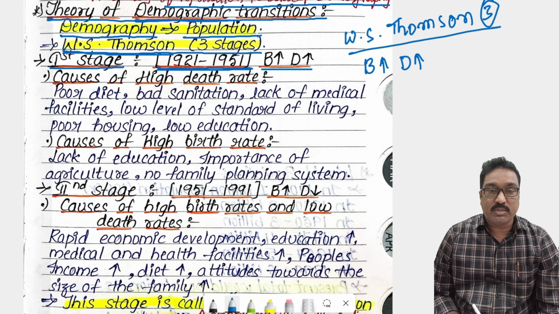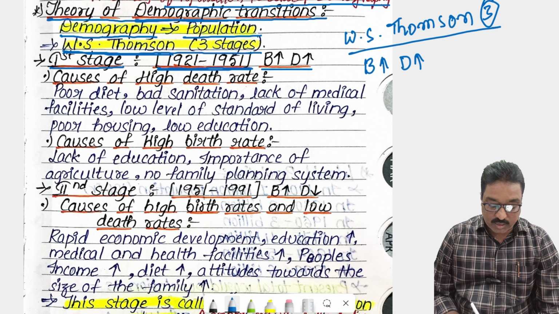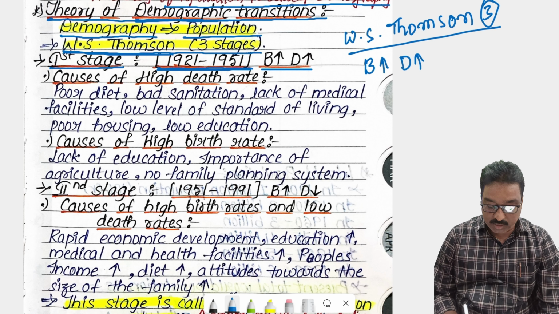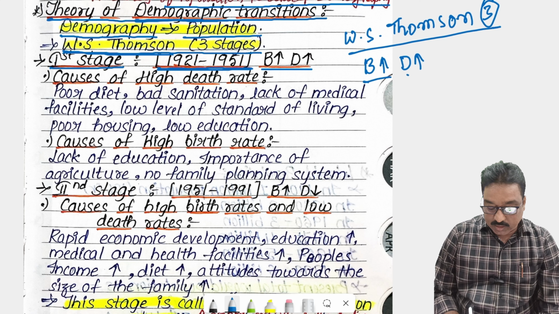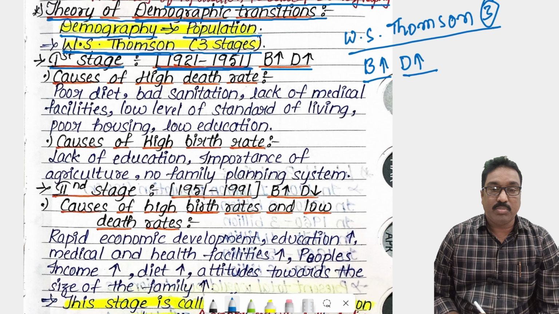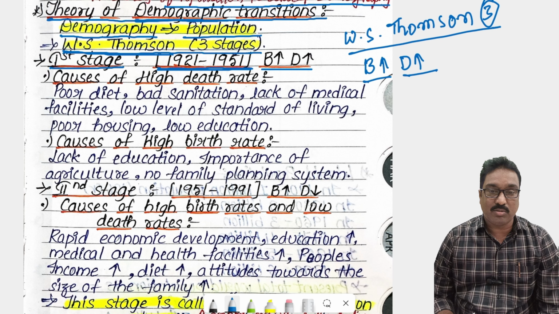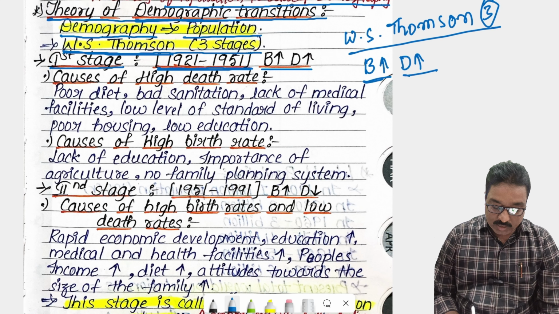So demographic transition is explained based on the birth and death rates of a country. Birth rate is nothing but the number of births per thousand live children. How much birth rate and how much death rate there is per thousand. Taking per thousand, we can calculate the birth rate and death rate.